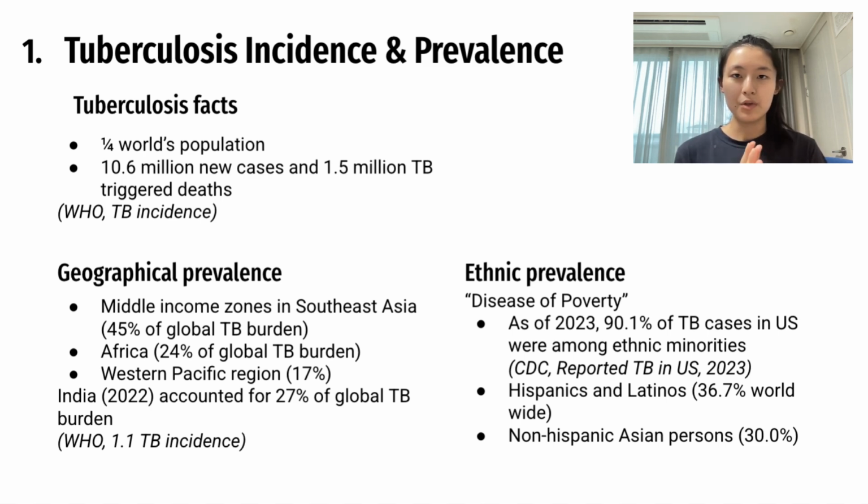Now, the risk of tuberculosis isn't exactly just circumscribed to one geographical region, but there are a number of areas that are identified as high-risk zones, and this is mainly Southeast Asia at the moment. Southeast Asia, I think, is responsible for around 45% of all of the global TB burden. Following that is Africa, responsible for 24% of all global TB cases. Following that is Western Pacific region, reporting around 17%.